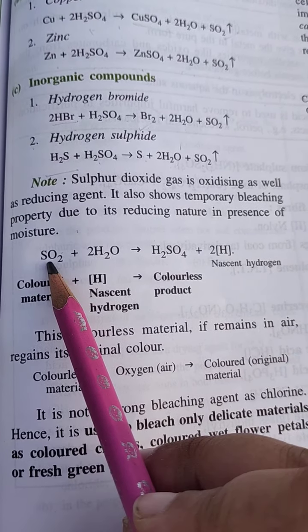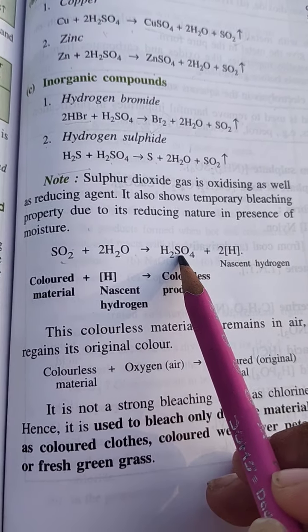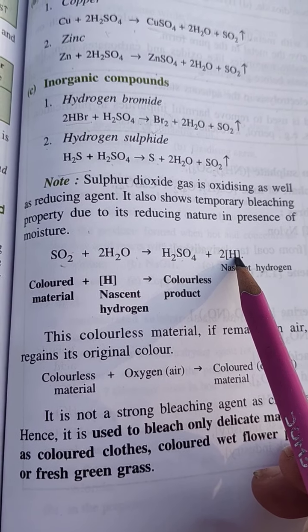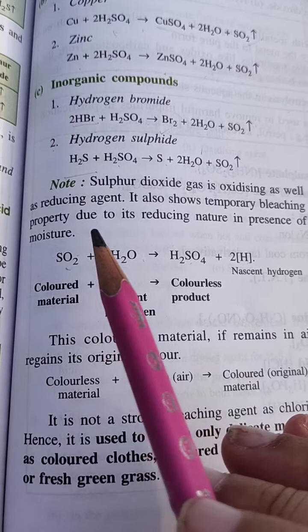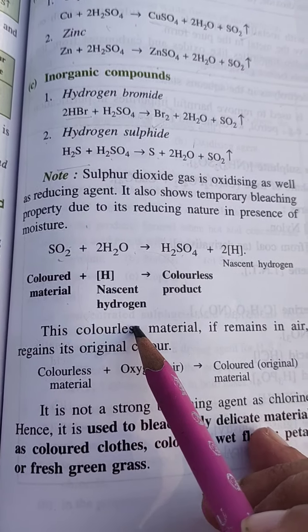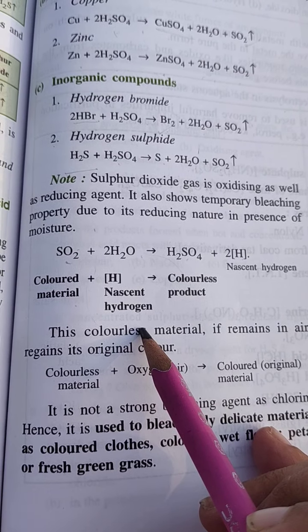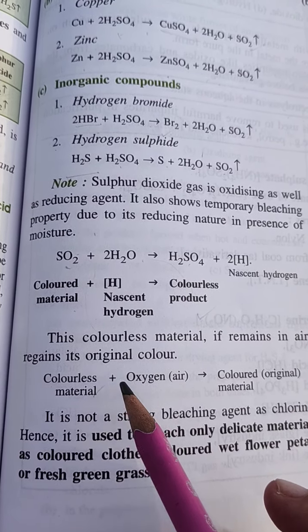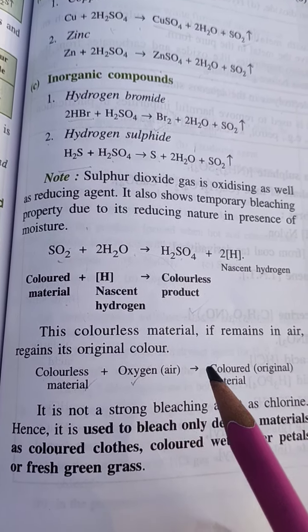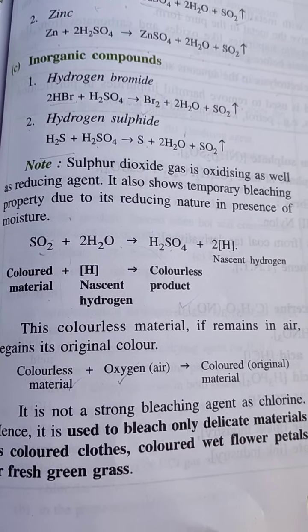How? Sulfur dioxide and water, moisture, form H2SO4 and nascent hydrogen. Now the colored material we have taken reacts with this nascent hydrogen and forms a colorless product. And when this colorless material reacts with oxygen present in air, it regains its color.